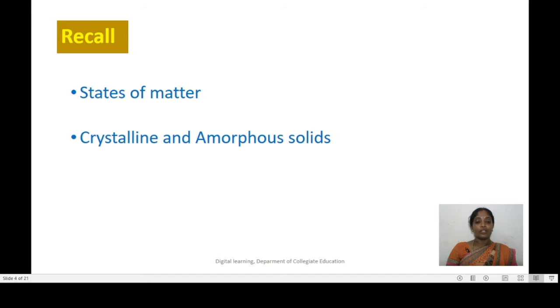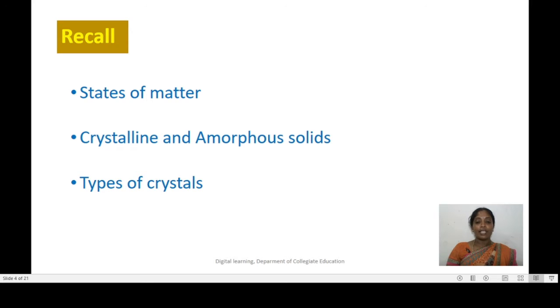Crystals will have a sharp melting point, whereas amorphous solids will have a broad melting point. One more difference between crystalline and amorphous solids is that crystals are anisotropic in nature, whereas amorphous solids are isotropic in nature. Now let us discuss crystalline solids in detail.